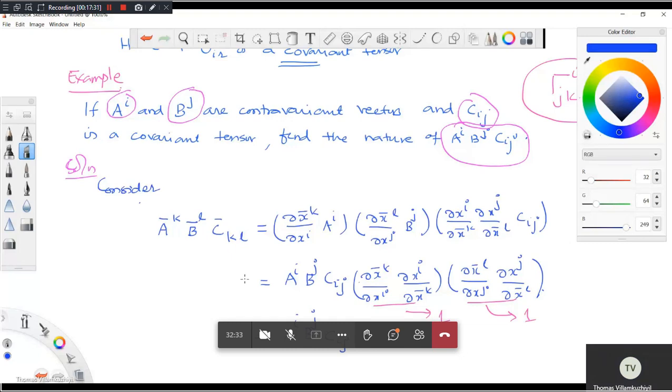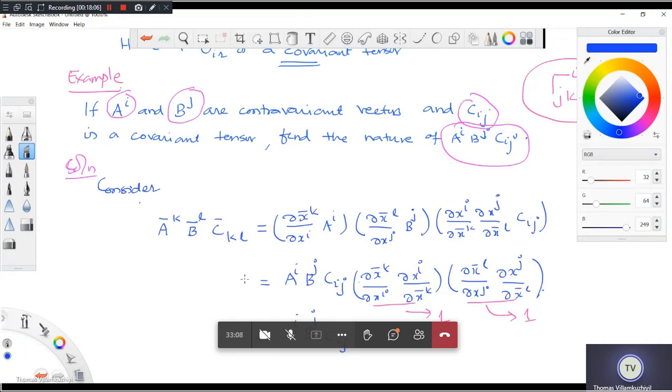The transformation is on itself. So it is a symmetric tensor, sir. No, not symmetric. Invariant. That means you see the form: A_i B_j C^ij, A_k B_l C^kl. So any coordinate system you take, it will be of the same type. So it is an invariant quantity.